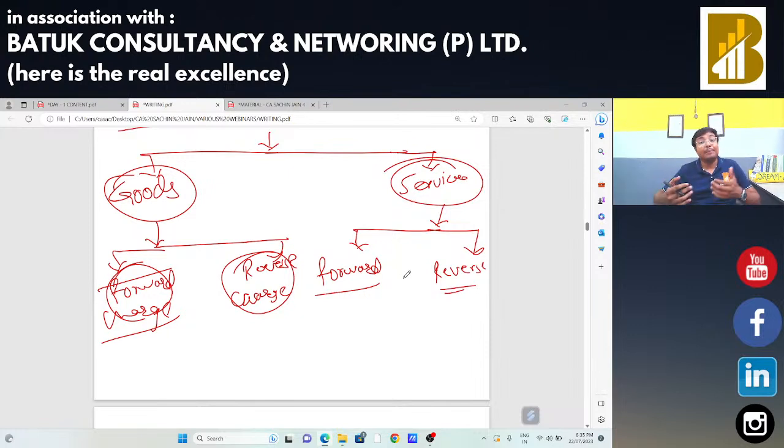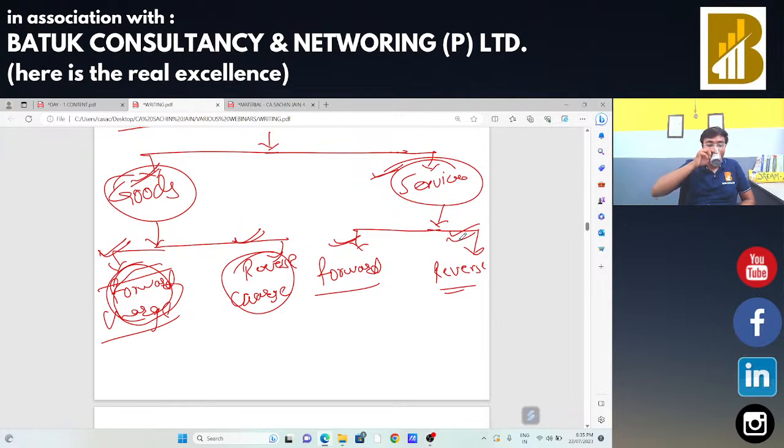Okay. So whenever I make a supply, at that time I need to decide the time. So in case of goods, on account of forward charge, I need to decide the time of supply. In case of reverse charge, I need to decide the time of supply. In case of services, at the time of forward charge, I need to decide the time of supply. And at the time of reverse charge, I need to decide the time. Okay, so total four types of supply are there, four situations are there. In those four situations, we need to decide the time of supply.